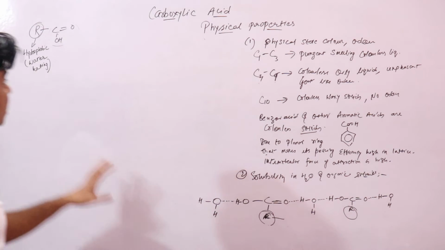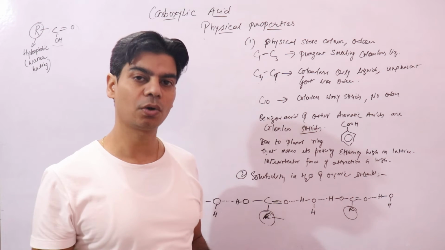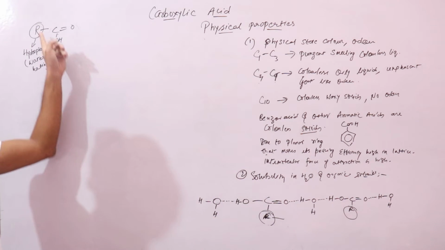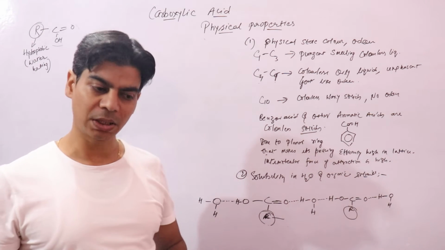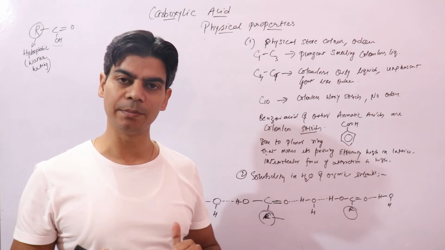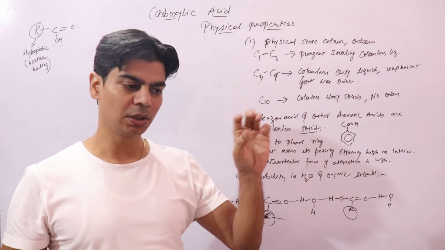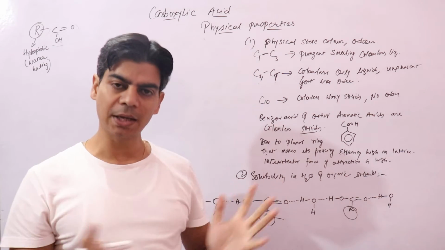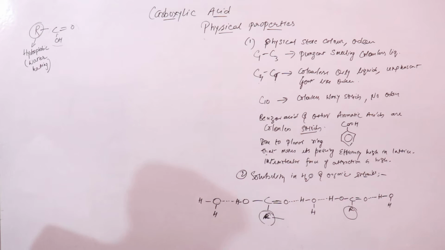Why? Because this alkyl group does not form hydrogen bonding with water. It's only the other part, the carboxylic part, that forms hydrogen bonding in water. But as the molecular mass increases, the carboxylic group will remain the same. It's only the alkyl part that will grow, which is water insoluble. When it keeps growing, it will make the entire carboxylic acid insoluble in water. I hope this is clear.